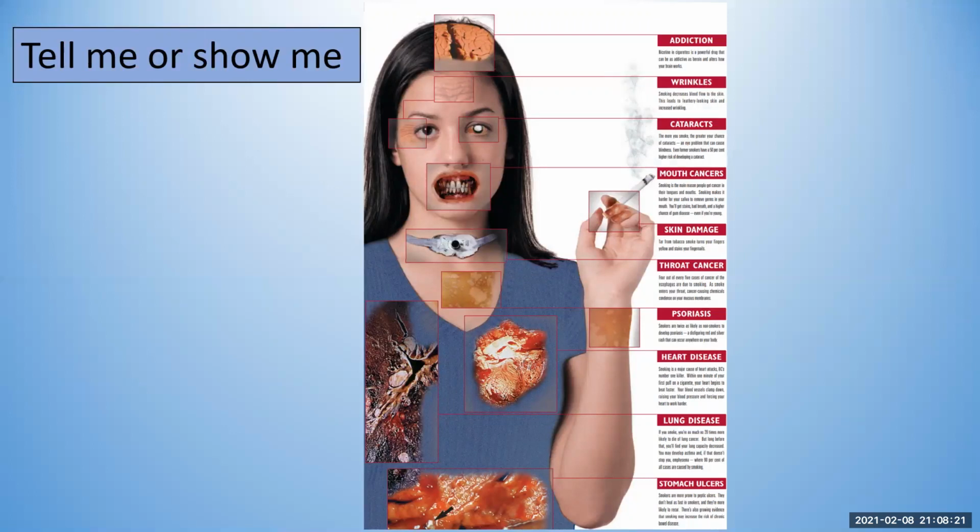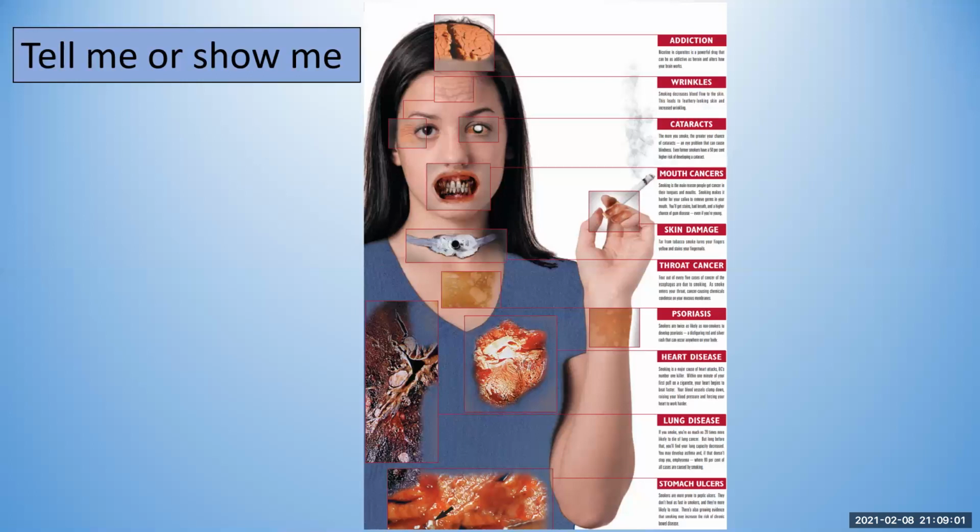Let me move on to talking about the heart and heart disease. Smoking is a major cause of heart attacks. Within 1 minute of your first puff on a cigarette, your heart begins to beat faster. Your blood vessels clamp down, raising your blood pressure and forcing your heart to work harder. Lung disease. If you smoke, you're as much as 20 times more likely to die of lung cancer. But long before that, you'll find your lung capacity has decreased. You may develop asthma, and if that doesn't stop you, emphysema, where 90% of all cases are caused by smoking.